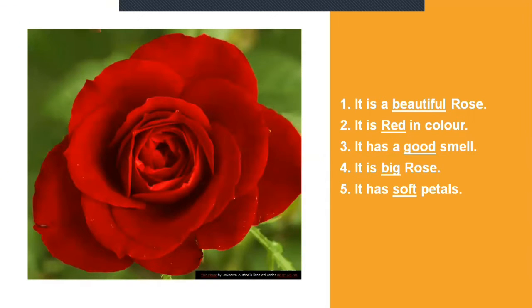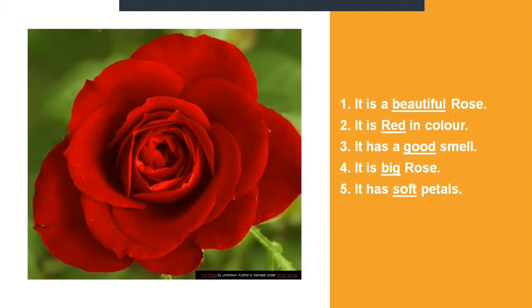Now, what do you see on the screen? You see a rose flower. So let us describe this rose flower. It is a beautiful rose. It is red in color. It has a good smell. It is a big rose. It has soft petals.